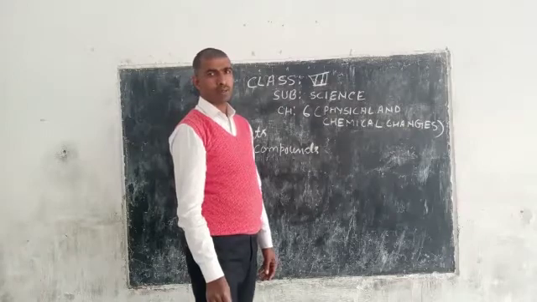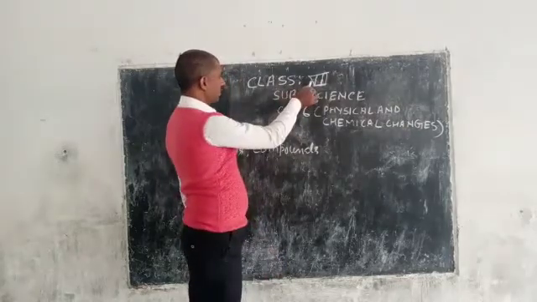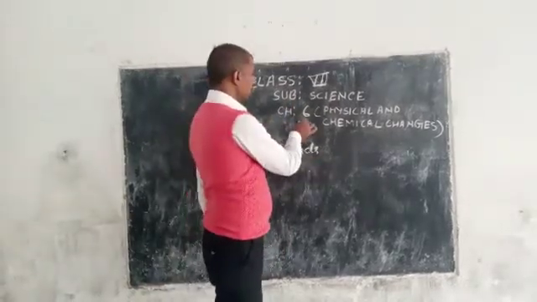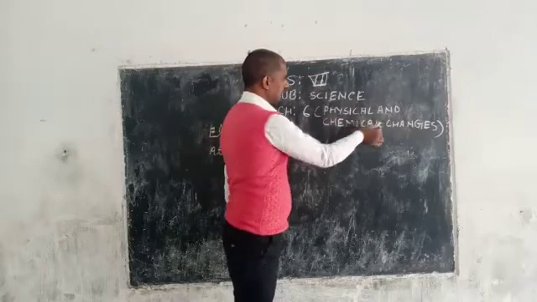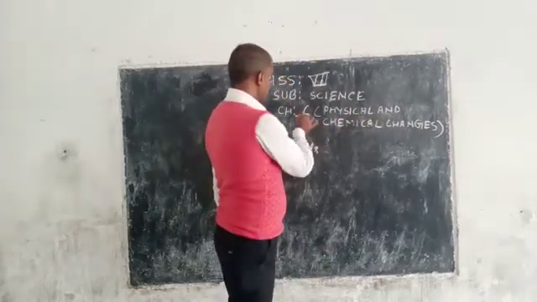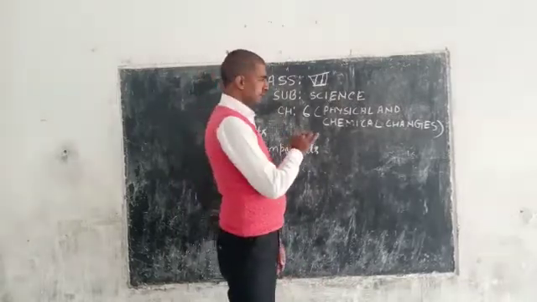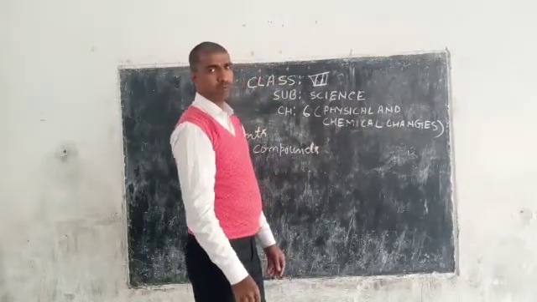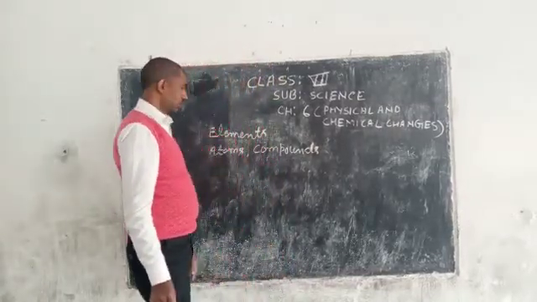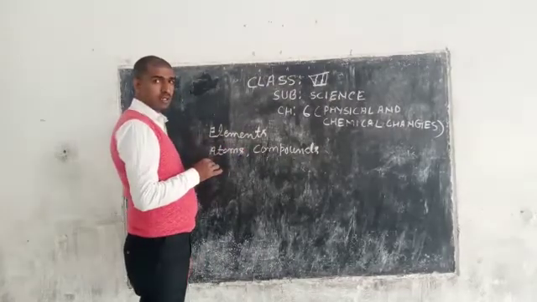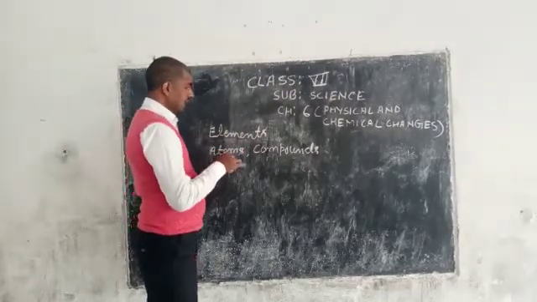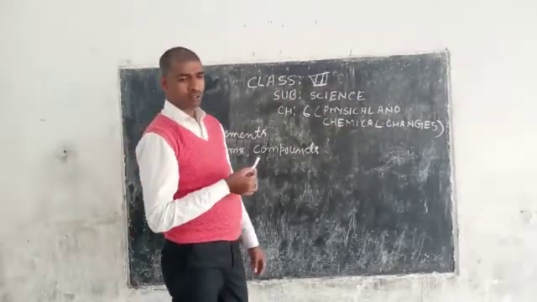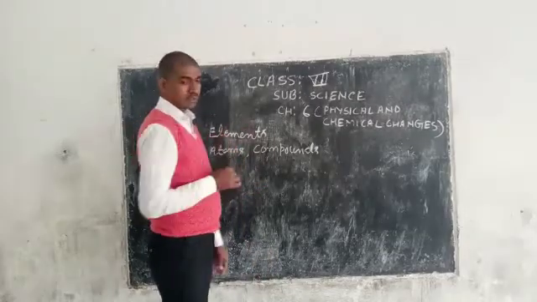I am Arun Pandey. I am going to discuss class 7, subject science, chapter 6, and the name of the chapter is physical and chemical changes. So in chapter 6, physical and chemical changes, today in this video I am going to explain about elements, then atoms, and lastly about compounds. But first of all, I am going to describe elements.